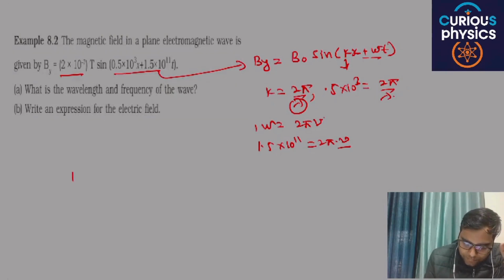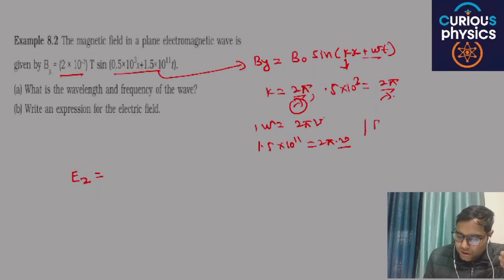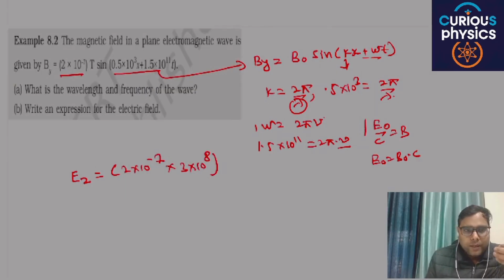This is Ez. And what is the maximum value of E naught? We know the relation E naught by C is equal to B naught. So E naught is equal to B naught into C, and the value of B naught is 2 into 10 raised to power minus 7 into 3 into 10 raised to power 8. Are you able to understand my point or not?